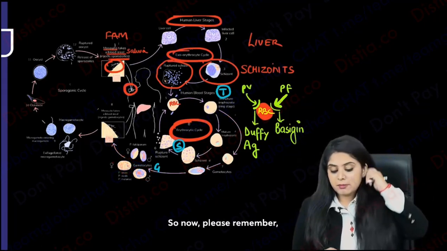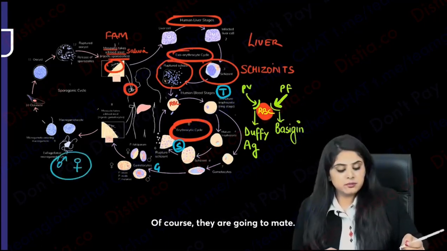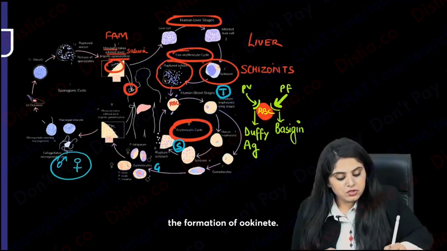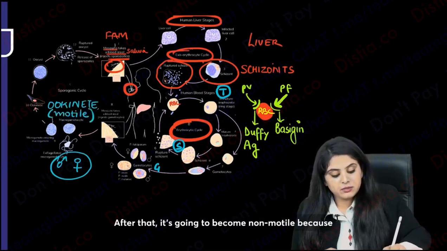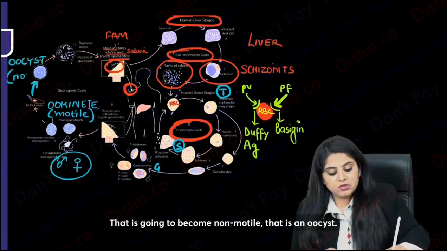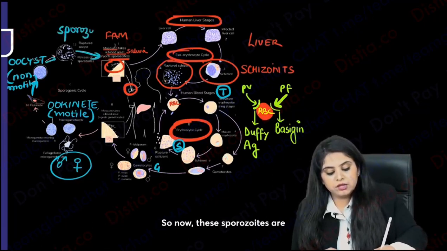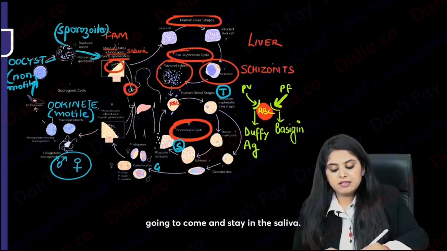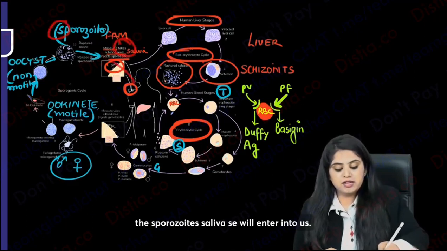So now, please remember, the mosquito has got the male and the female gametocytes. What are they going to do? Of course, they are going to mate, and they are going to result in the formation of ookinete. Ookinete is motile. After that, it's going to become non-motile because it's going to become an oocyst. That oocyst will then rupture and release all the sporozoites. So now these sporozoites are going to come and stay in the saliva. So when the mosquito bites us, sporozoites from the saliva will enter into us.